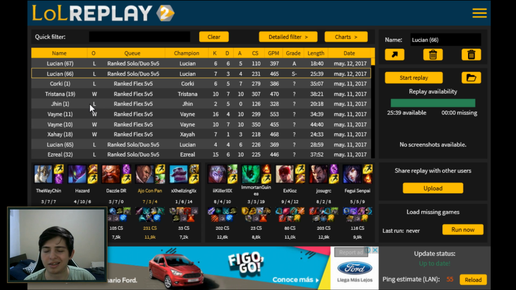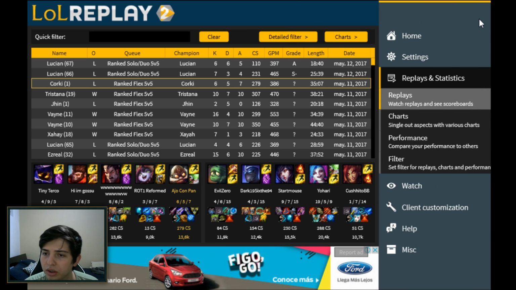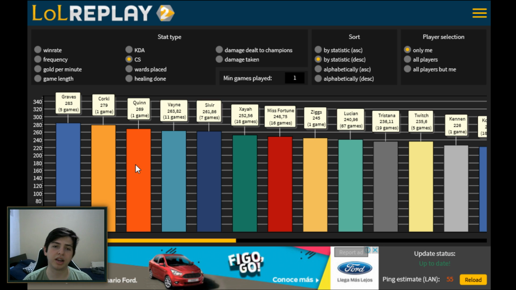But most importantly, as an improvement tool, you can come over here and take a look at the item builds and whatnot. We would use OPGJ for this kind of stuff, but the replay functionality is really what is extremely important here. There are filters to look throughout different replays and whatnot. And then here we would have a chart.